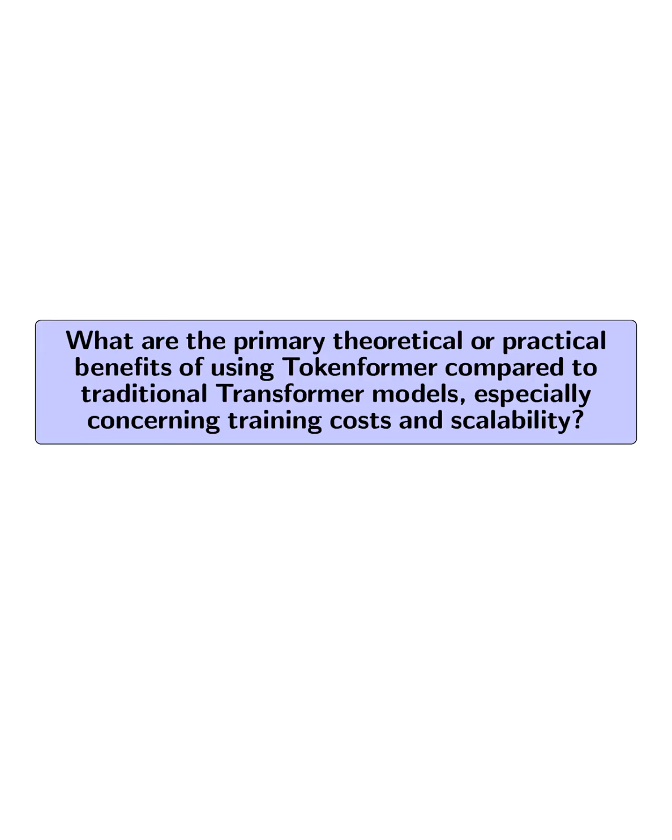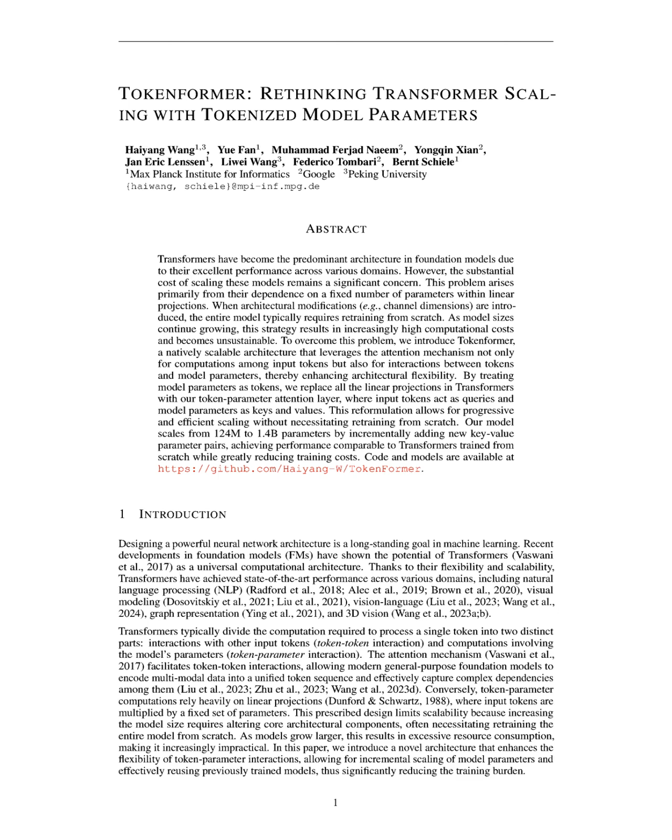What are the primary theoretical or practical benefits of using Tokenformer compared to traditional transformer models, especially concerning training costs and scalability? The primary theoretical and practical benefits of using Tokenformer lie in its enhanced scalability and significantly reduced training costs.